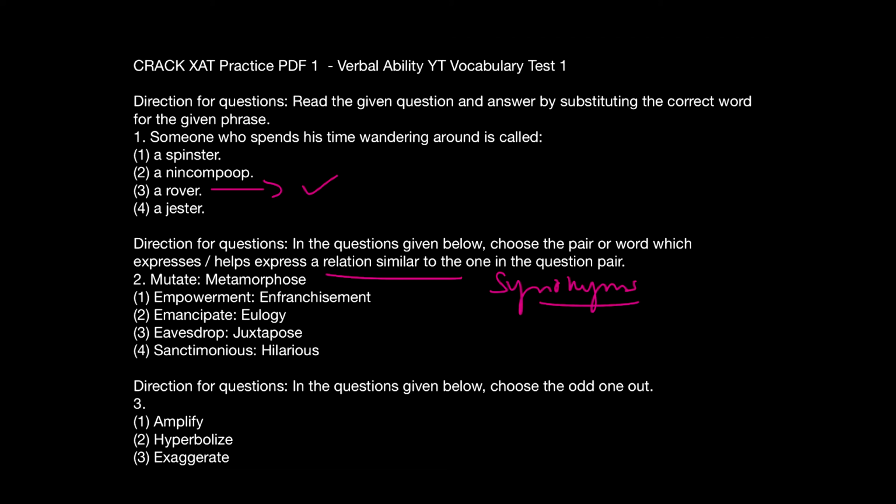But here, juxtapose will not be the same, because juxtapose's meaning is completely different. Eavesdropping is hearing someone out, but juxtapose means placing together very contrasting effects. That is juxtapose. So therefore this will not work for us.